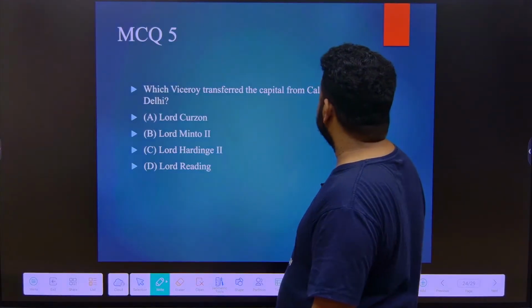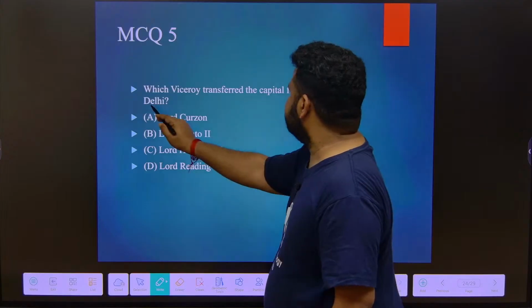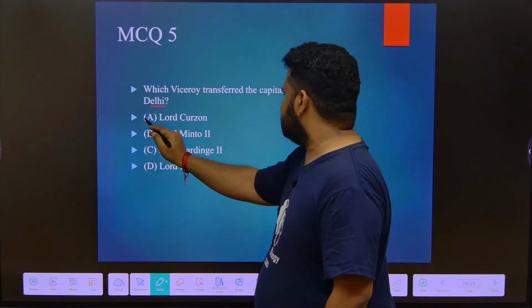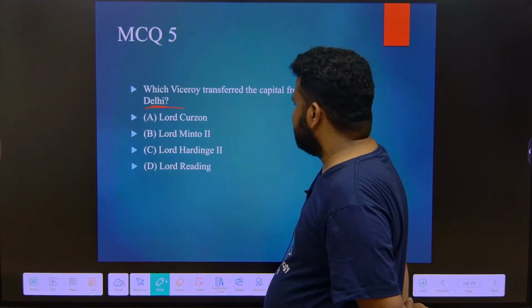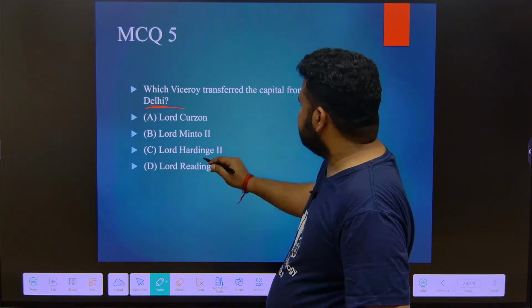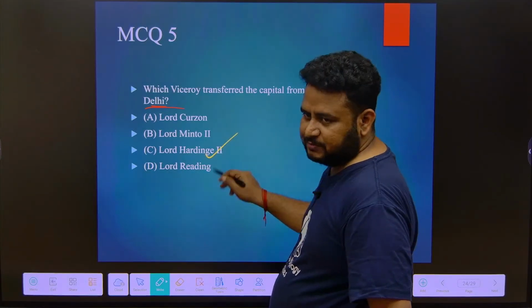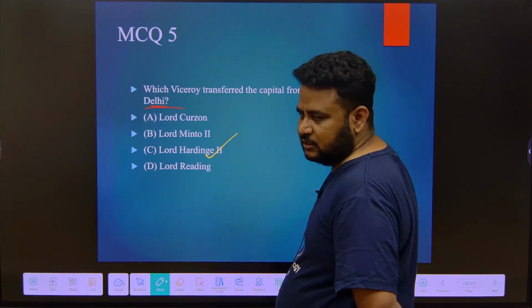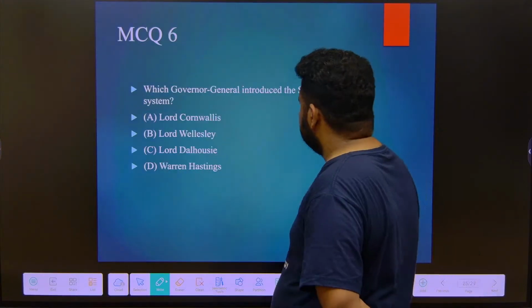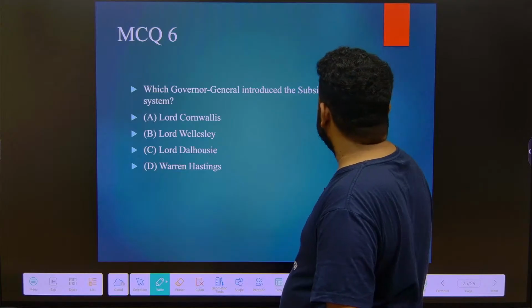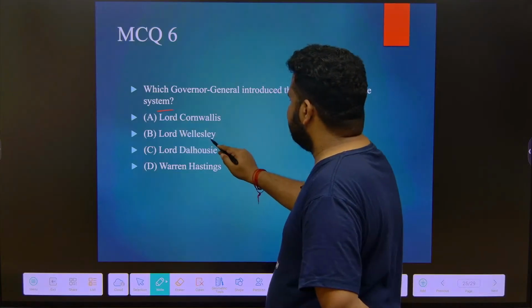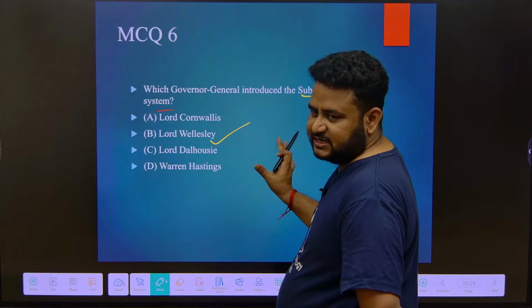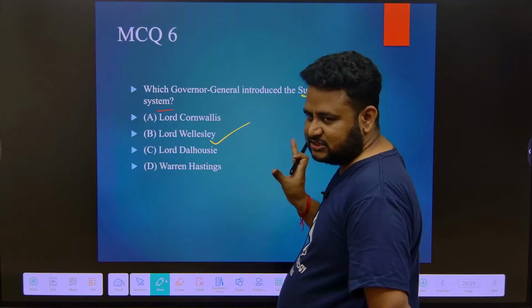Which Viceroy transferred the capital from Calcutta to Delhi? It is Lord Hardinge. This you remember. Next, which Governor General introduced the subsidiary alliance? Lord Wellesley, the subsidiary alliance system, that is, a standing army will be there. All these things we learnt.